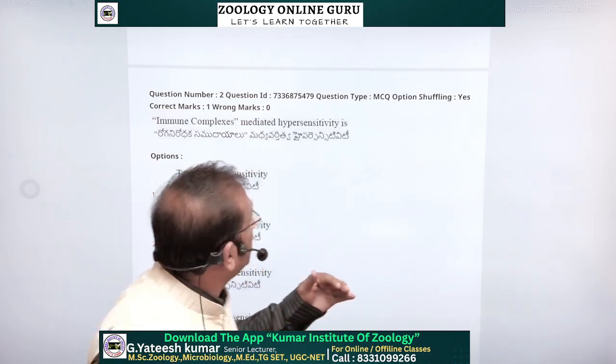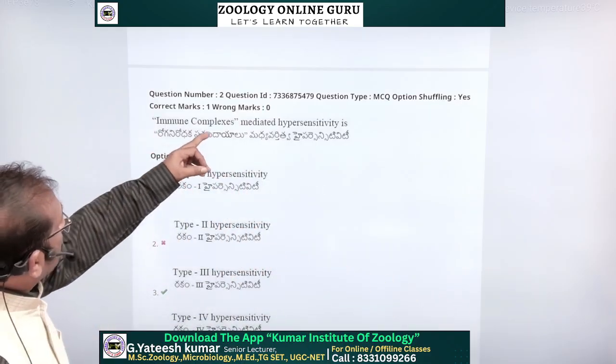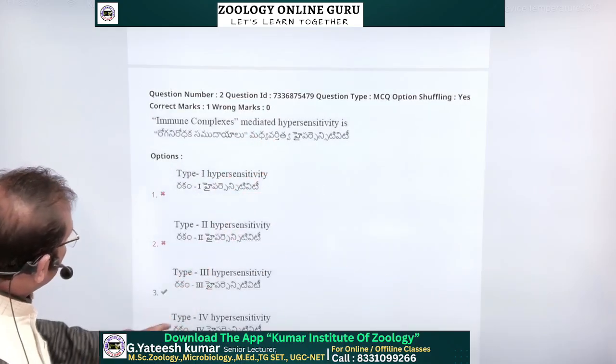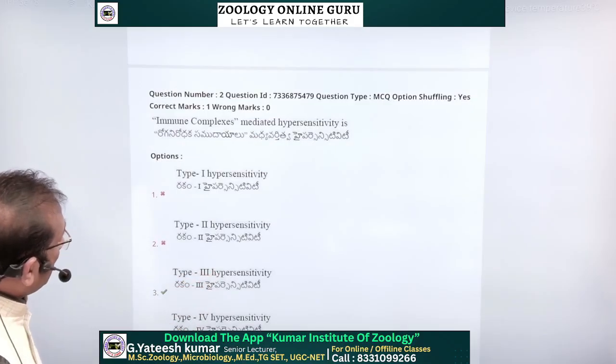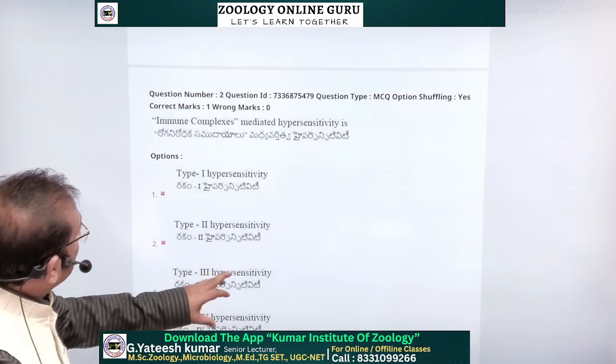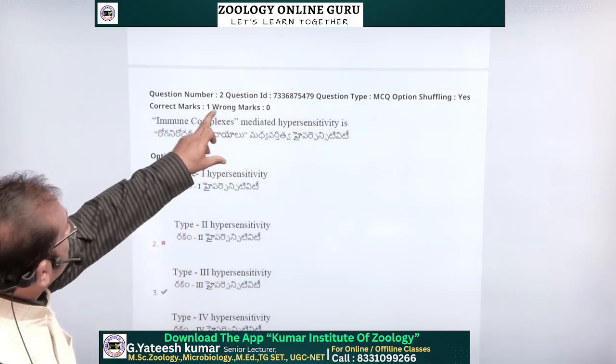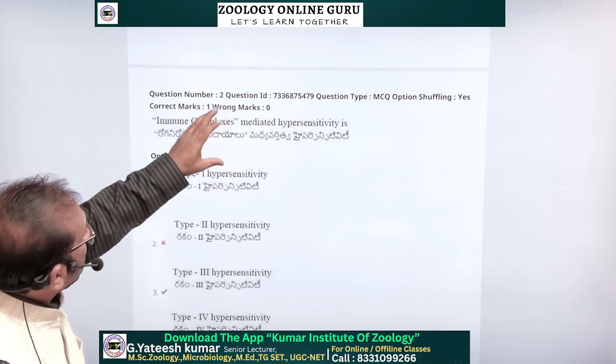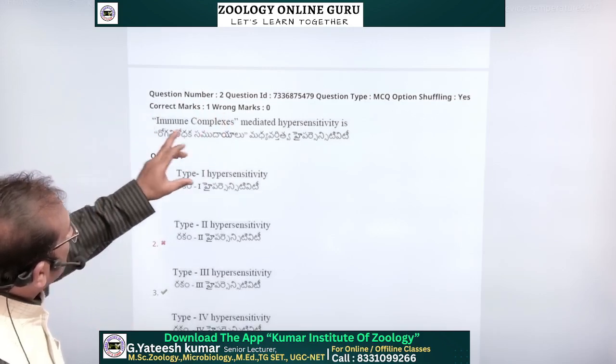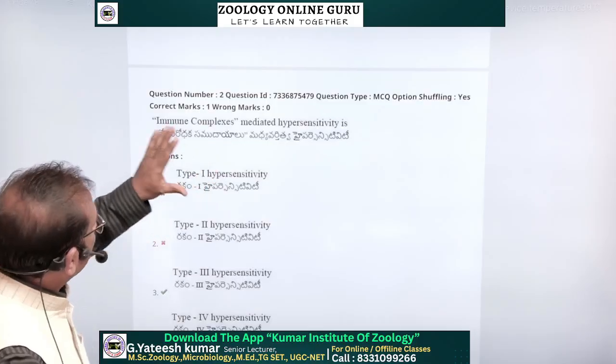But here the question is about immune complex mediated hypersensitivity, and type 3 is the answer. If immune complexes are formed, it comes under hypersensitivity type 3.